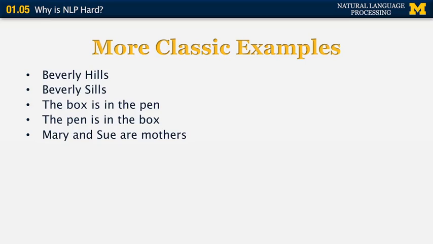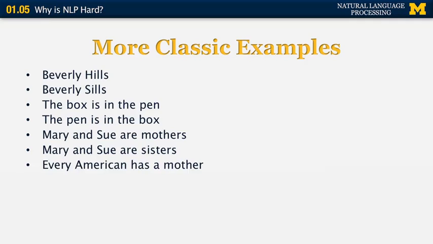Next example is "Mary and Sue are mothers." Let's think about this sentence for a second. How many mothers do we have here? Well, Mary is a mother, Sue is a mother, that makes two mothers. What if we say "Mary and Sue are sisters"? This sentence looks very similar to the previous one, and yet in most contexts it would mean that Mary and Sue are sisters of each other, and therefore they're not in the same semantic relationship as the ones in the previous sentence.